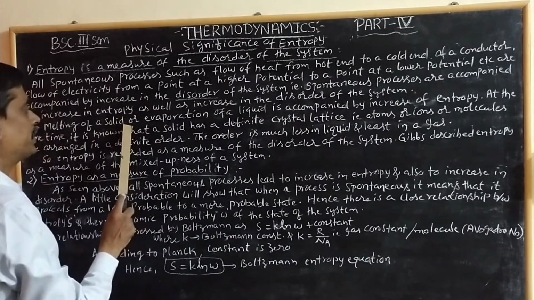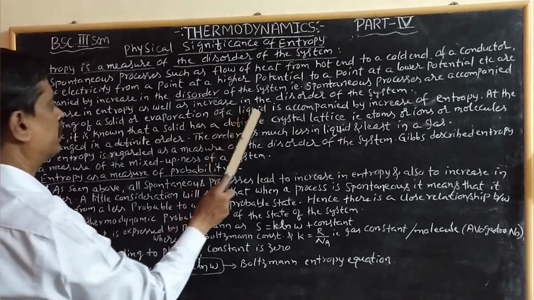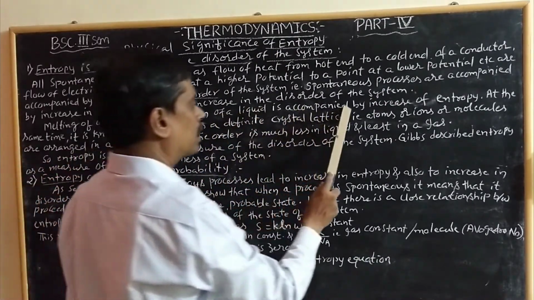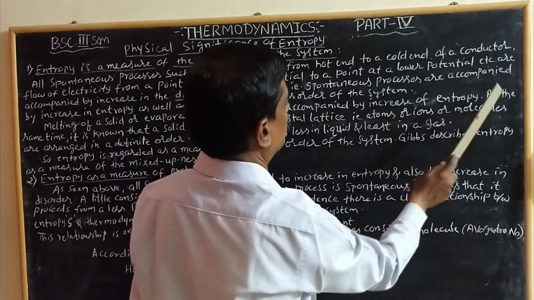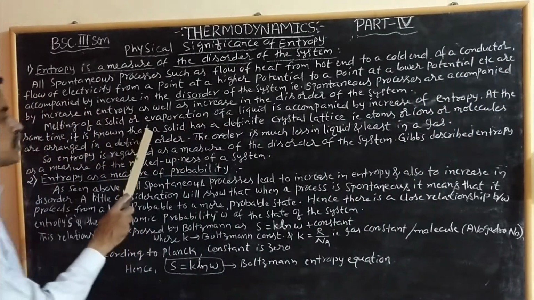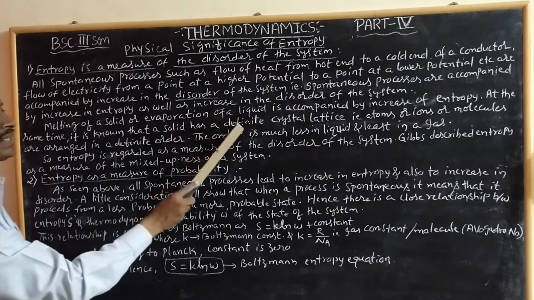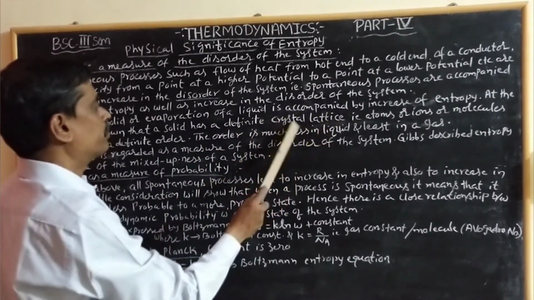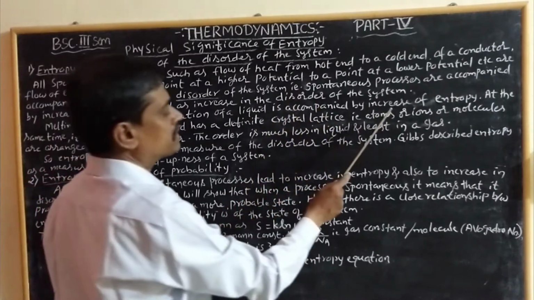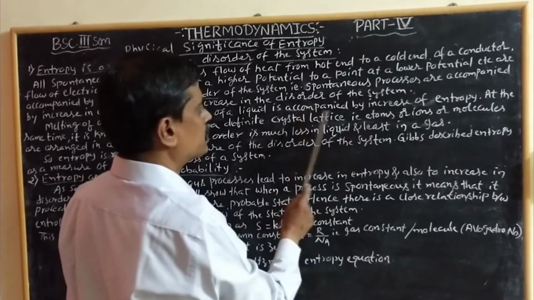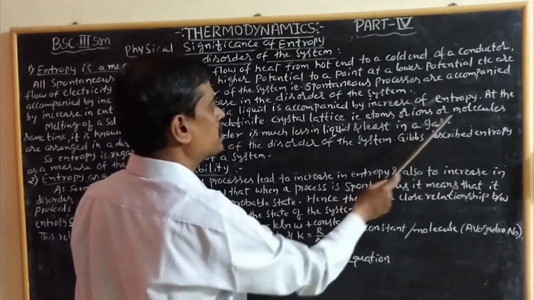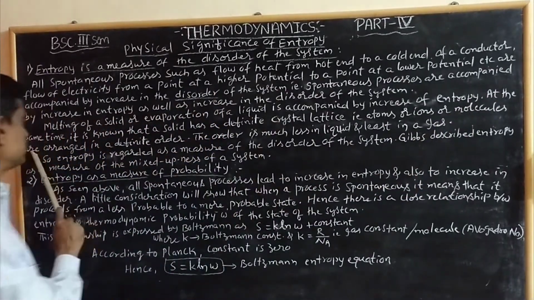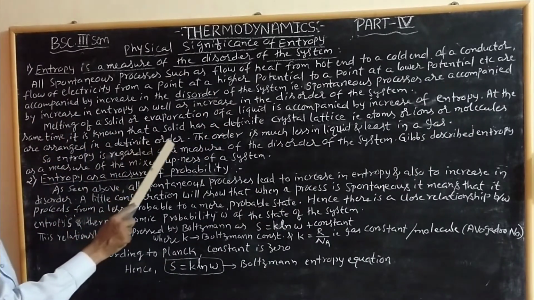Melting of a solid or evaporation of a liquid is accompanied by increase of entropy. At the same time, it is known that a solid has a definite crystal lattice. You know this concept. Crystal lattice is a definite ordered element. That is, atoms, or ions, or molecules in the crystal lattice are arranged in a definite order.